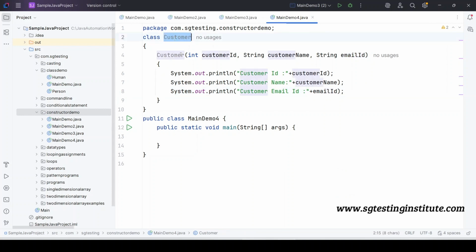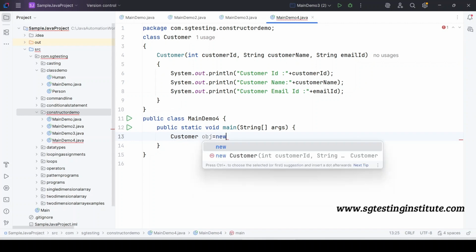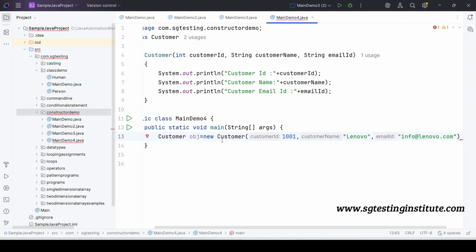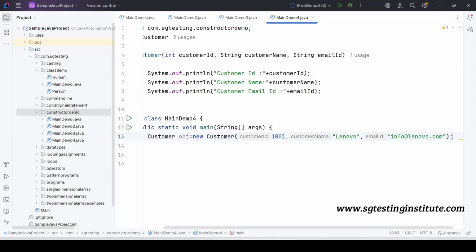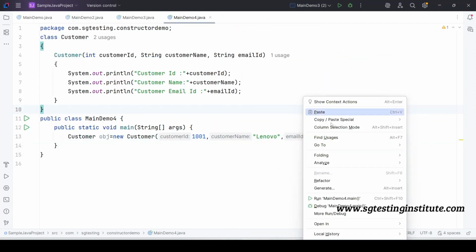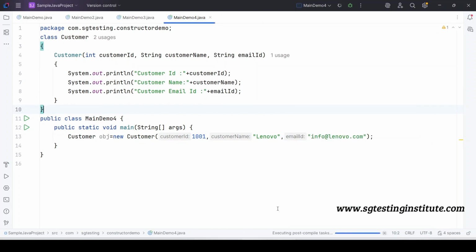So now we can create an object and we can try to execute this particular one. Customer obj is equal to new Customer, the ID is, comma, the customer name is Lenovo, and the mail ID is info@lenovo.com. So now if you try to execute this particular one, it executes fine.